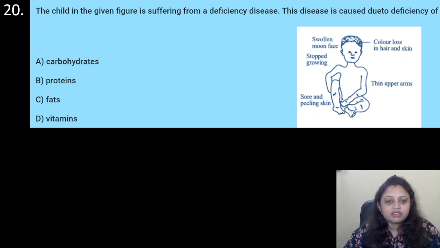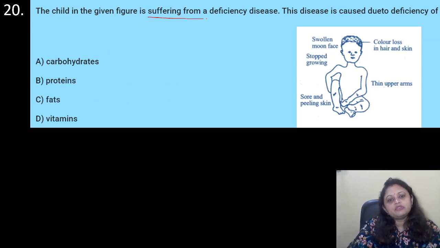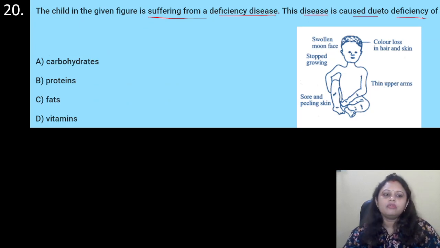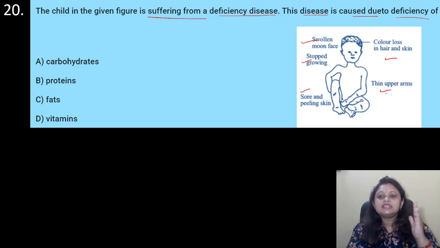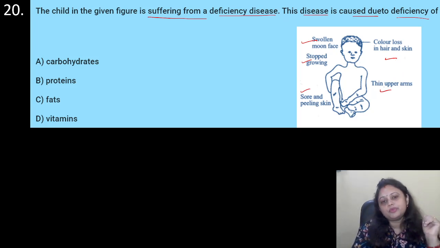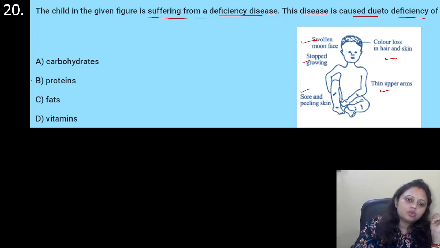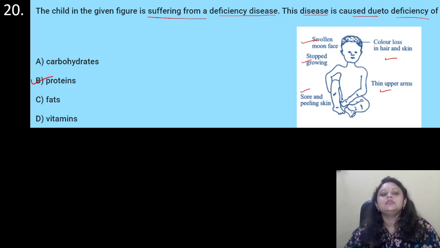The child in the given figure is suffering from a deficiency disease. This disease is caused due to the deficiency of, options are A, carbohydrates, B, proteins, C, fats, D, vitamins. What are the symptoms? Swollen moon face, stopped growing, sore and peeling skin, color loss in hair and skin, thin upper arms. These things occur due to deficiency of proteins. So the correct answer is option B, that is proteins.